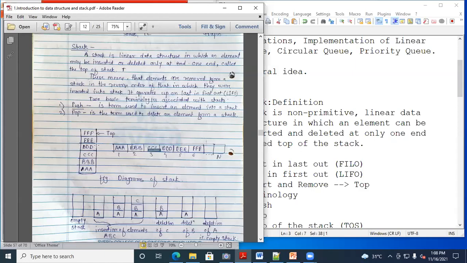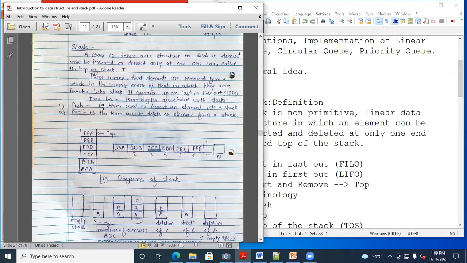So here handwritten notes are there. We'll go through this one. A stack is a linear data structure in which an element may be inserted or deleted only at one end, called the top of the stack. This means elements are removed from the stack in reverse order of that in which they were inserted. It operates upon last in first out, or first in last out, right?